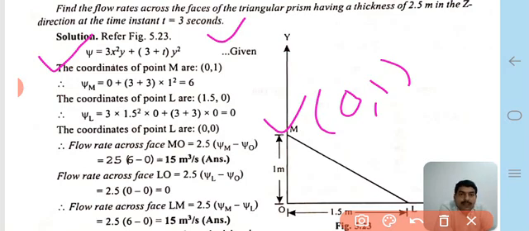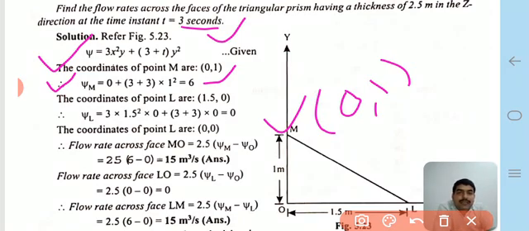Okay, therefore calculate the psi value, putting in all the values given in the question. Psi is equal to 3 into x, which is 0, so the whole term is 0, plus 3 plus t, where time is given here as 3 seconds, putting in these equations, and psi M is equal to 6.